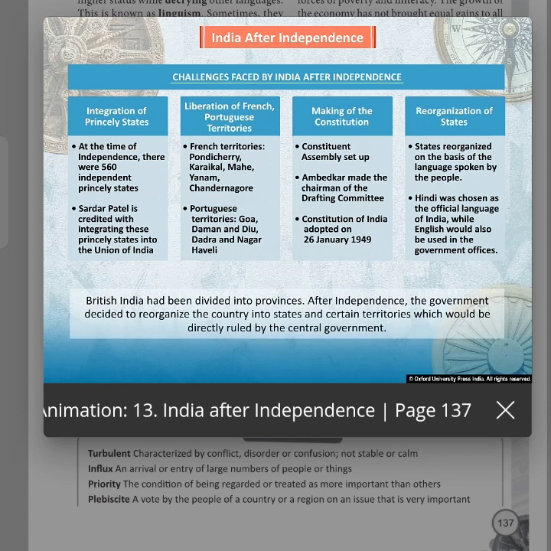British India had been divided into provinces. After independence, the government decided to reorganize the country into states and certain territories which would be directly ruled by the central government.